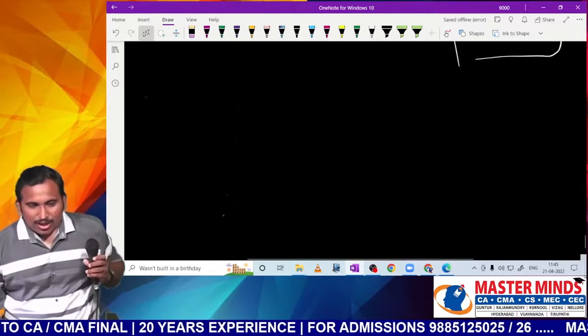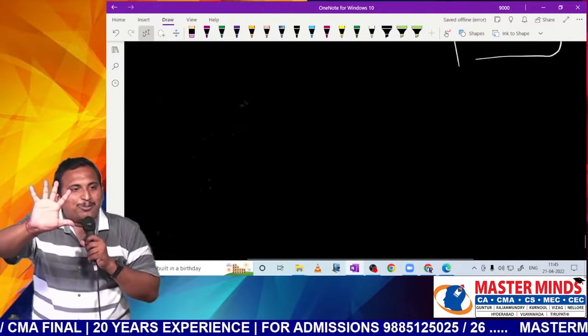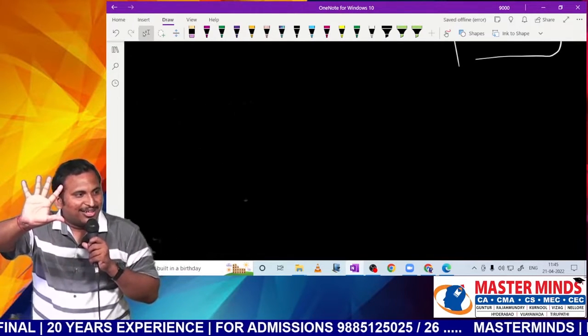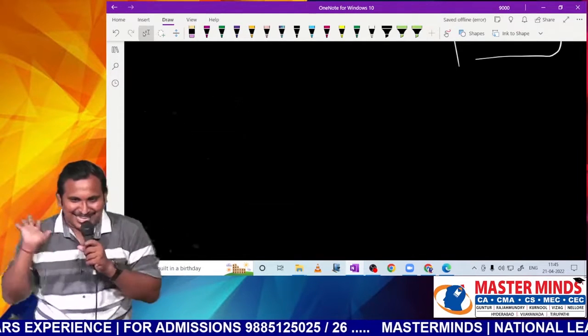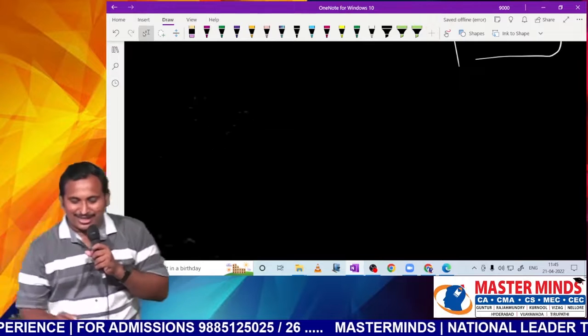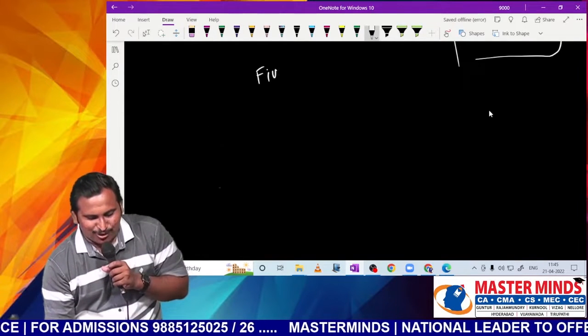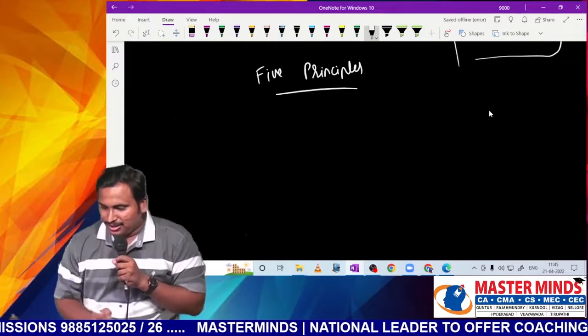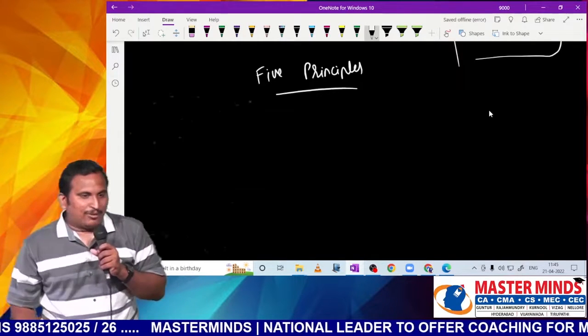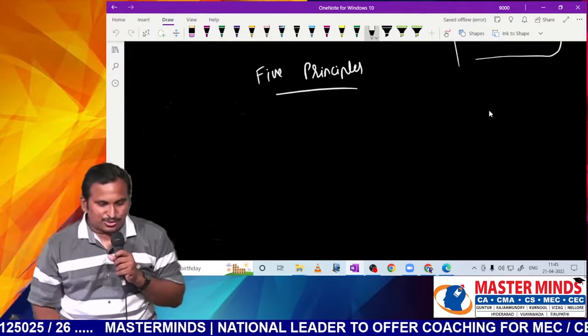Okay. Now actually 5 golden principles are there. How many principles? Panchatantra, I would like to call it. So if you follow that Panchatantra, this chapter is very, very simple. What are those 5 principles? Take it for granted, follow these 5 principles, and any question of incomplete records is very, very simple. Now what are those 5 principles? Let me give you, sir.